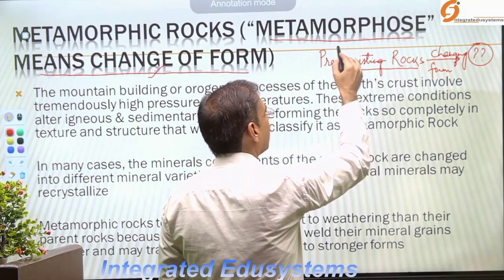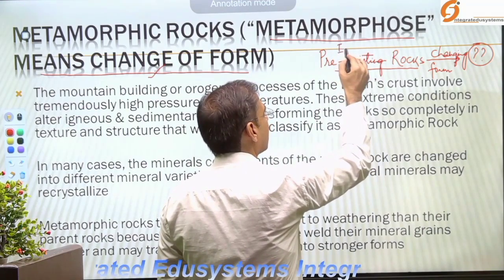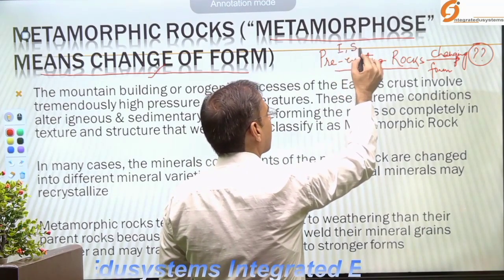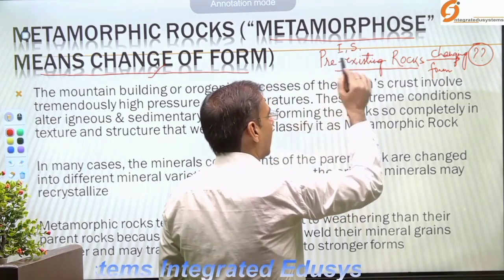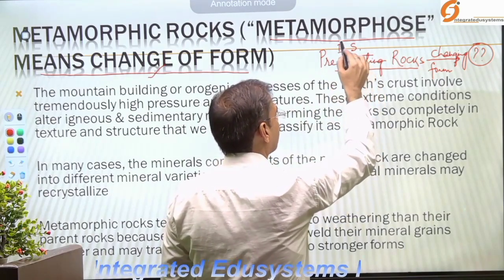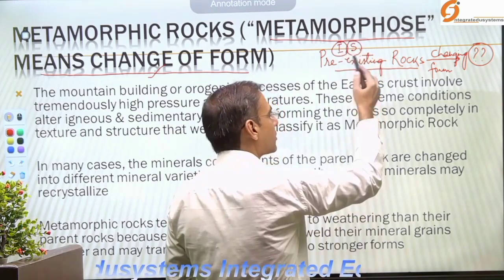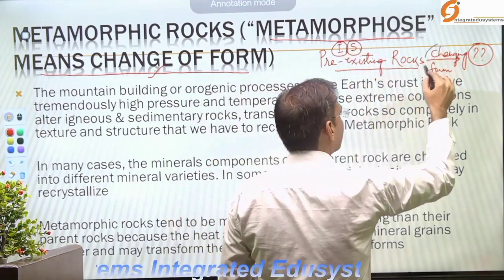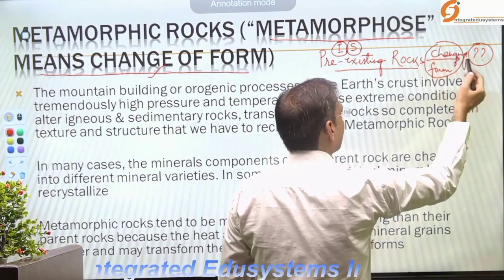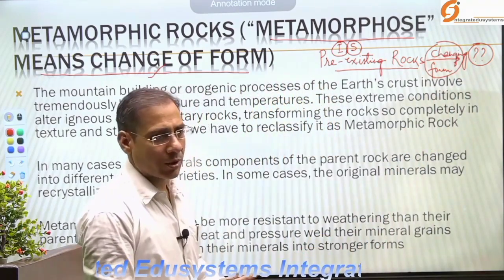Already we had learned that igneous rocks are present in nature, sedimentary rocks are also present. And through these igneous and sedimentary rocks, when the forms change, the metamorphic rocks exist.